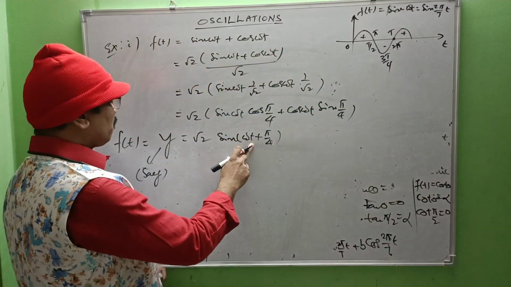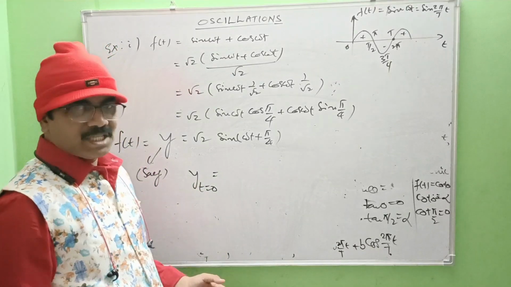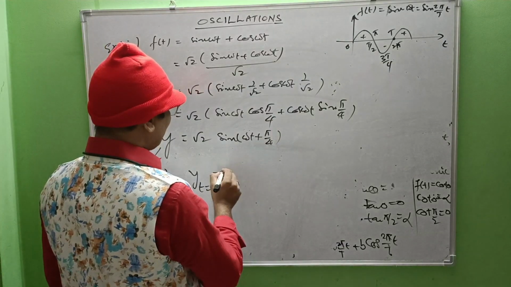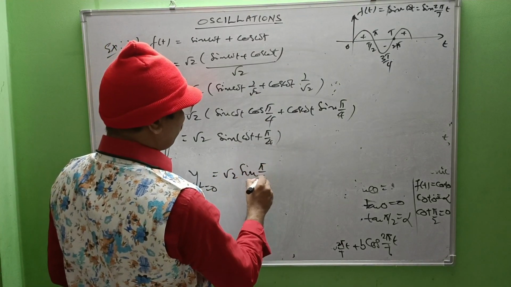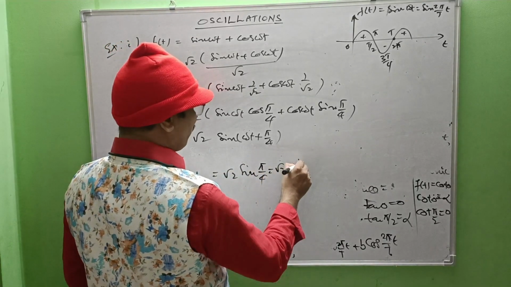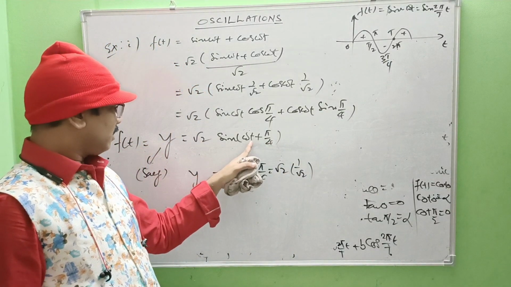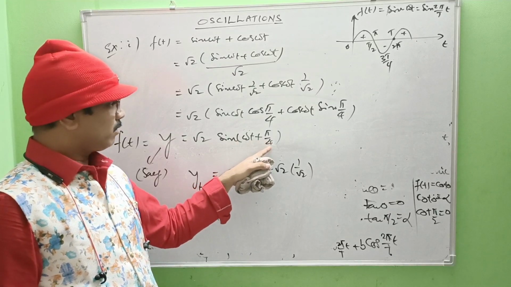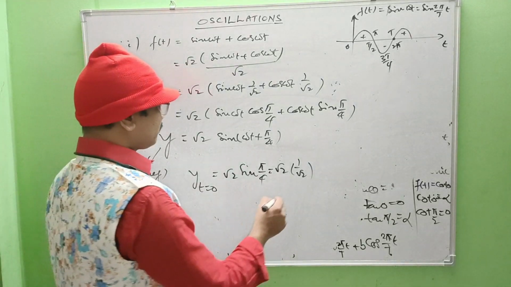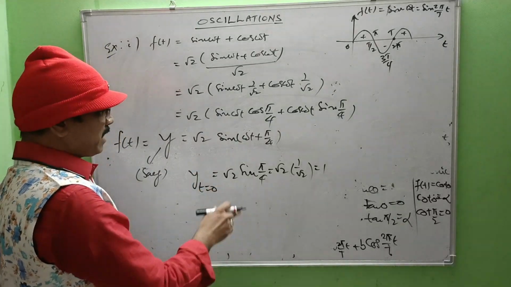Suppose if I take t equal 0, y at t equal 0 means initial displacement. When t equal 0, what is the displacement of the particle? That is 0 plus pi by 4. That is root 2 into sin pi by 4. That is root 2 into 1 by root 2. Like this. Root 2 times 1 by root 2. That is 1. Am I right? So what is the displacement here? Initial displacement 1 means